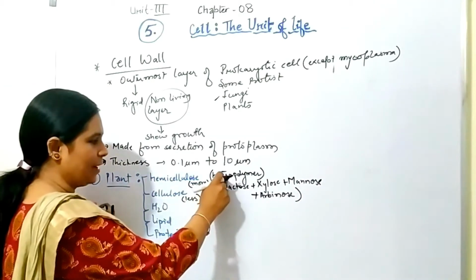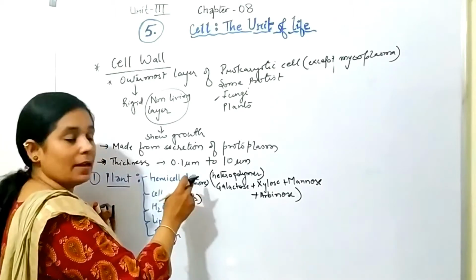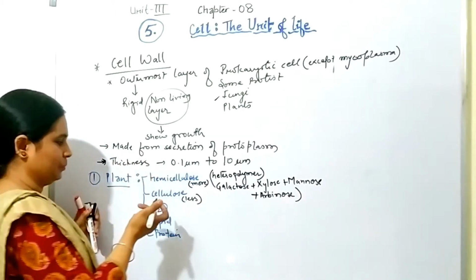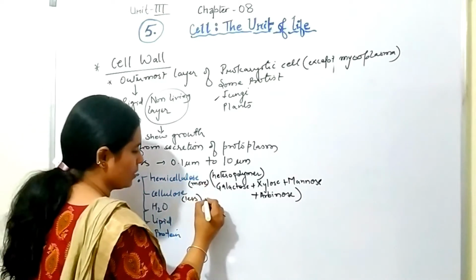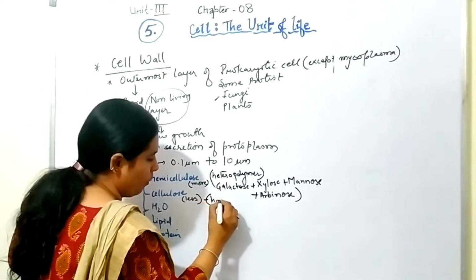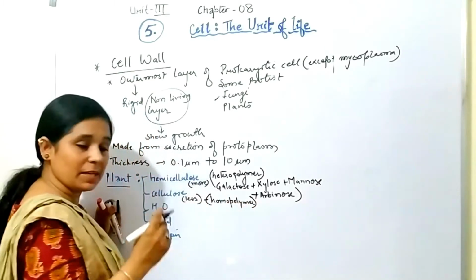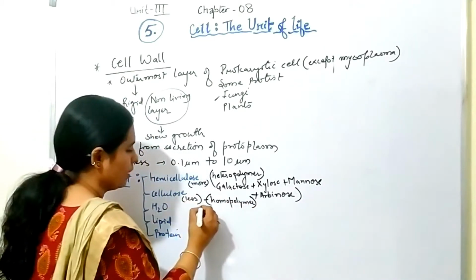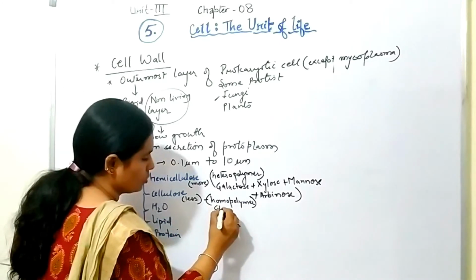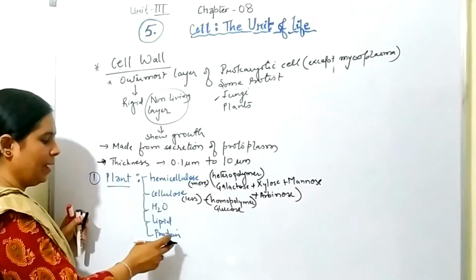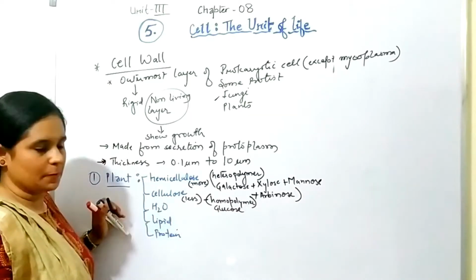So remember, it is heteropolymer and it is in larger quantity in case of plant cell wall. Cellulose, it is a homopolymer. Homopolymer means it is made up of just one molecule, that is glucose. Then water, then lipid and protein is present.